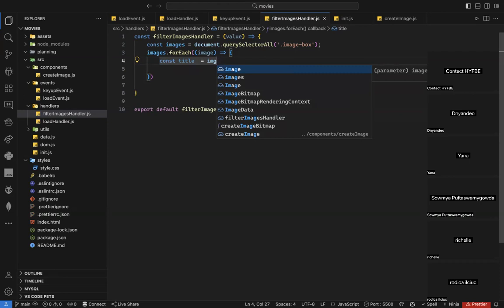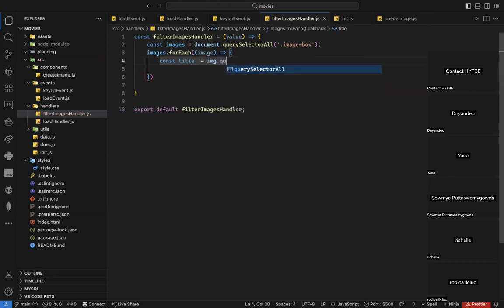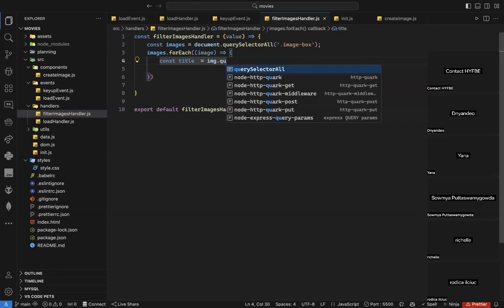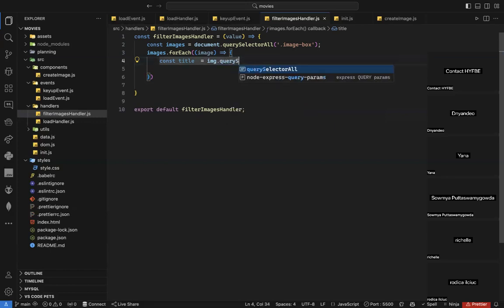But if I have a DOM element and I want to see if there is something inside it, I can simply use querySelector. So querySelector does exist on any DOM element, and I can use it. So here I can just say querySelector. Not all, just querySelector. What do I want to select?